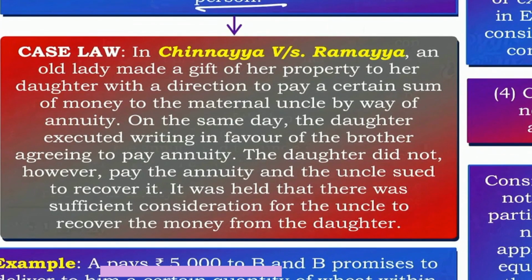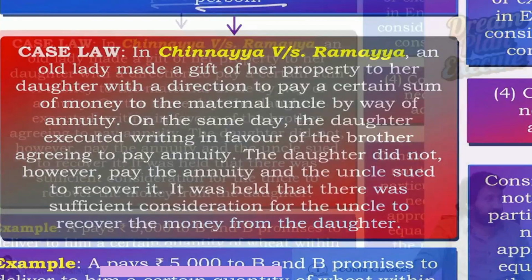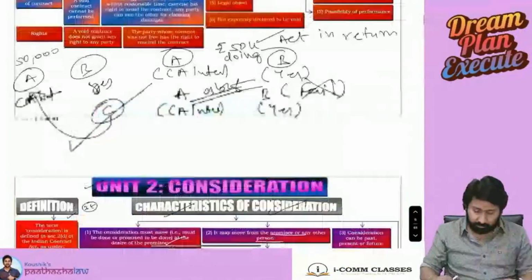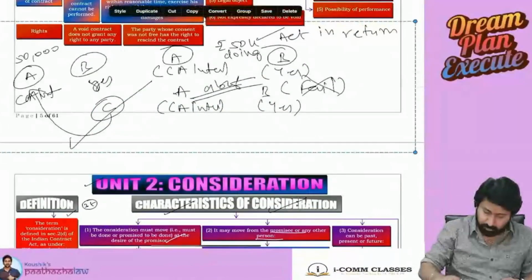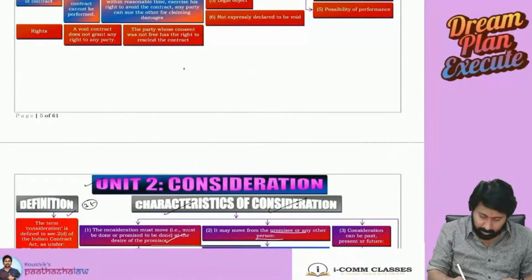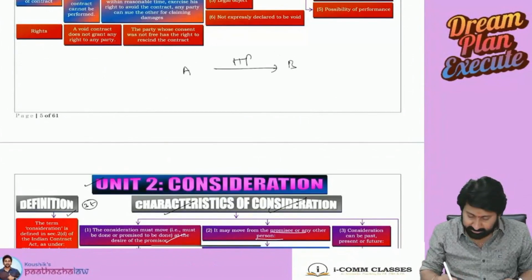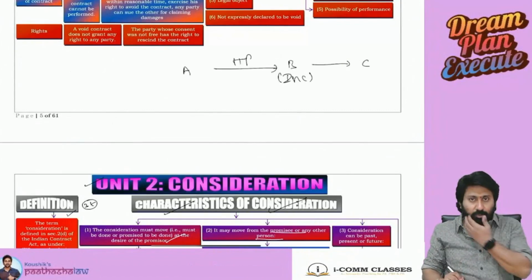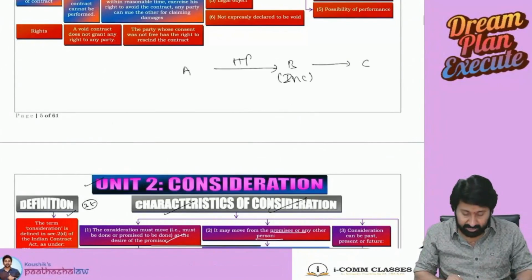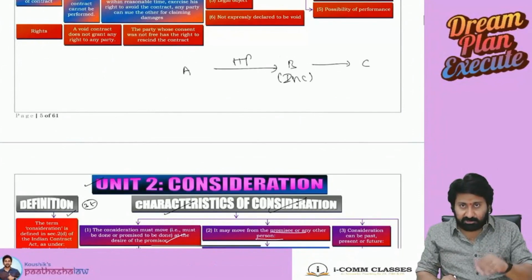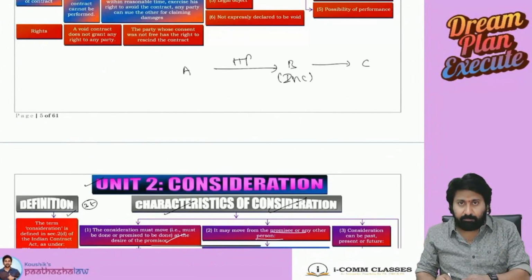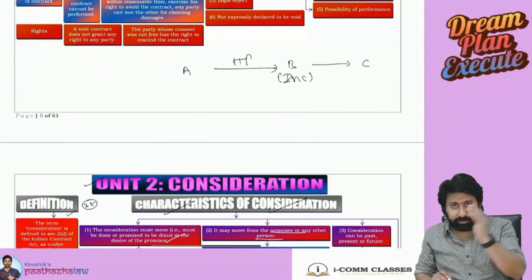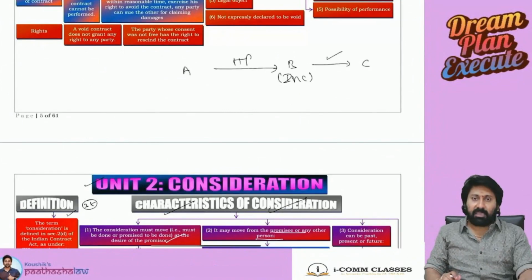See what happened here. A gifted house property to B, and said that from this house property income will come, transfer it to C. A said to B, I am transferring the house property to you; from that, income will come annually, and that income should be given to C. B agreed to do that.